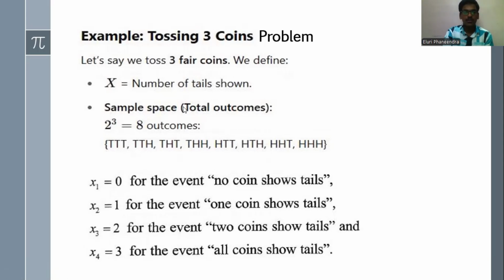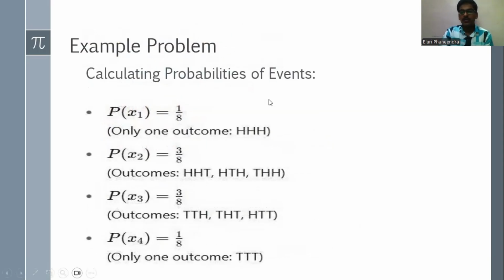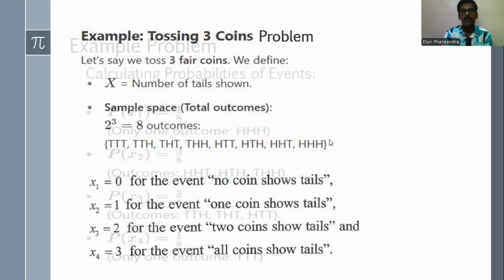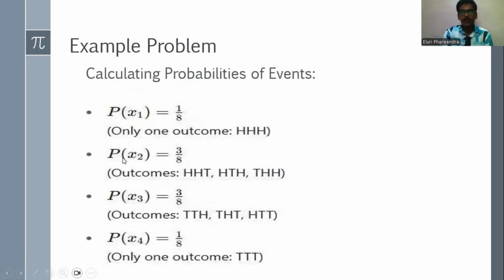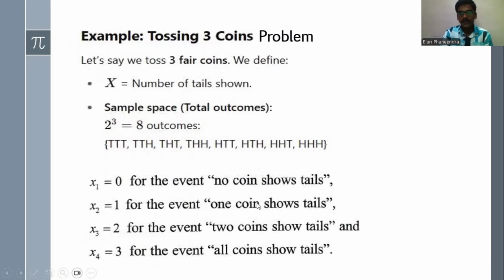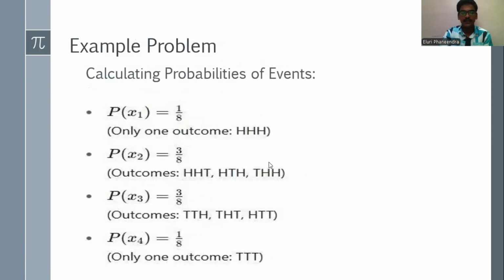Now coming to the solution, we first have to calculate the probabilities. So we can see here the probability of getting x1, which is no tails, is one outcome out of a total of 8 outcomes. So we get 1 by 8. So P of x2 is getting one tail out of these outcomes. We can see here there are 3 outcomes out of 8 outcomes. So we get 3 by 8.